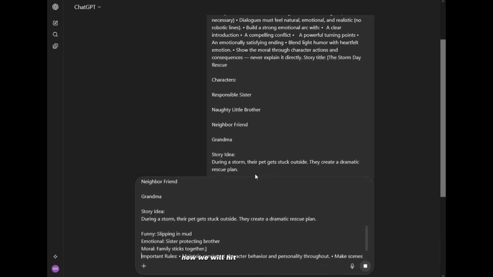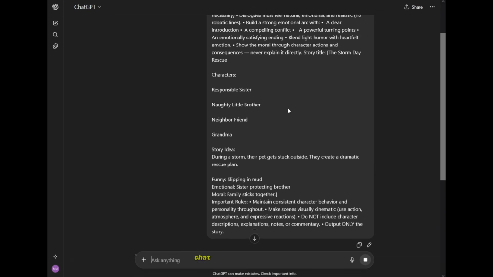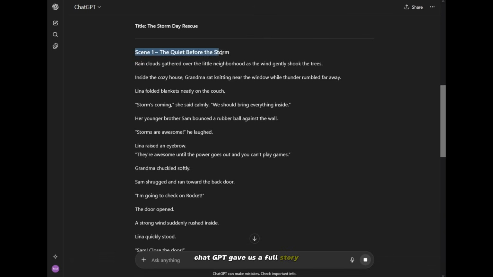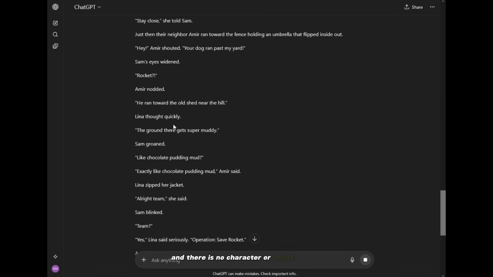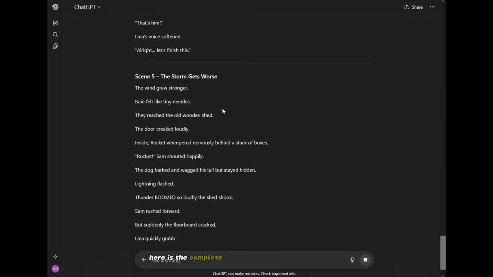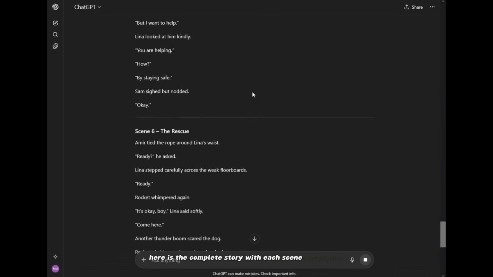Now, we will hit enter. As you can see, ChatGPT gave us a full story, and there is no character or image prompt. Here is the complete story with each scene description.